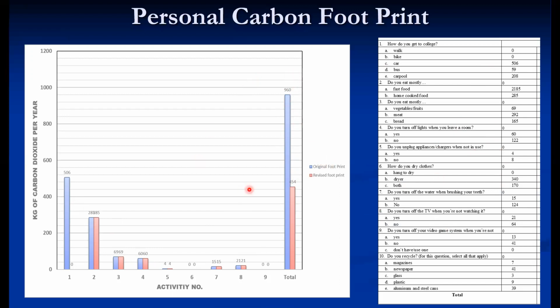This is a sample personal carbon footprint, before any corrections, as per the current habits: almost 960 kg of carbon dioxide emission is there because of the habits of a person. After revision of the activities, or after changing the lifestyle, that amount is reduced to 450. So almost 50% we can reduce. Accordingly, one can think about it and make the corrections, and realize how much you can correct. But it is essential to keep practicing the good habits. That is also important.